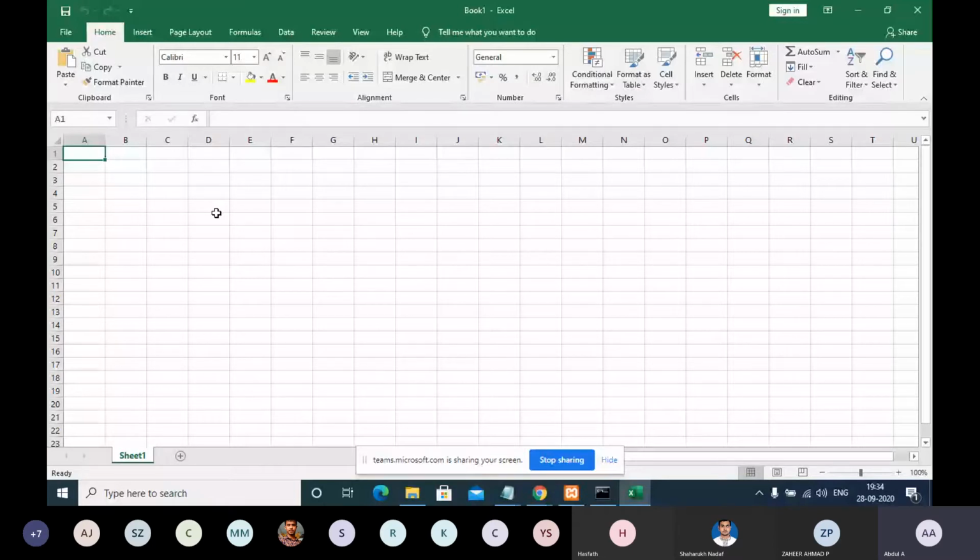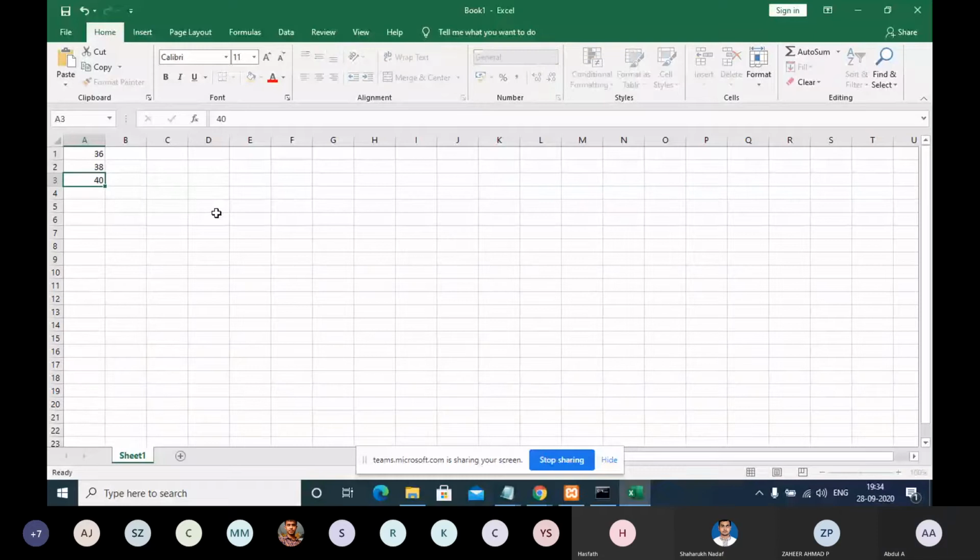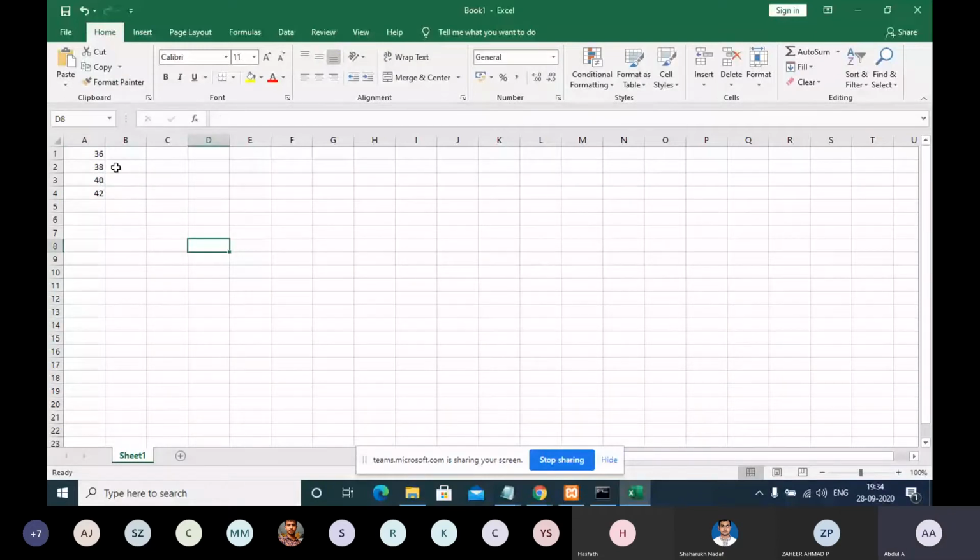They will be clearly arranged, all the sizes, pant size or shirt size, whatever, 36, 38, 40, 42. Against each and every size, they will have their products, 1, 2, 3, 4. Similarly, you can go to any shop.